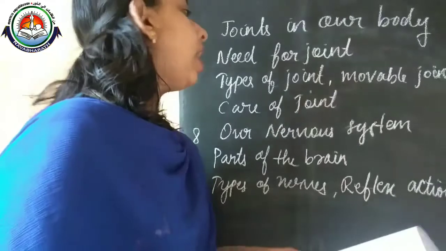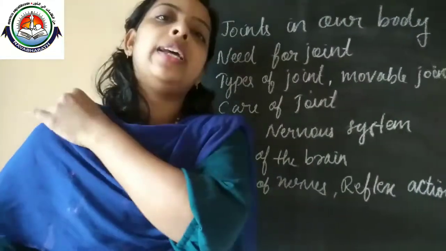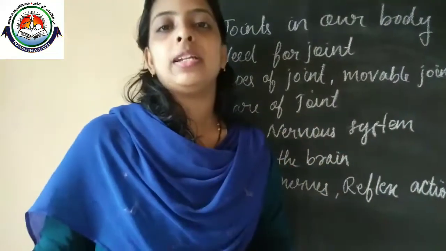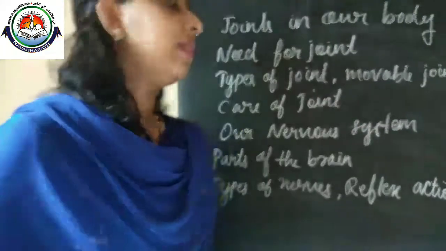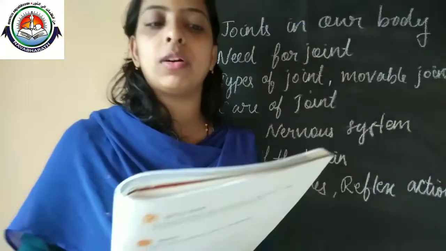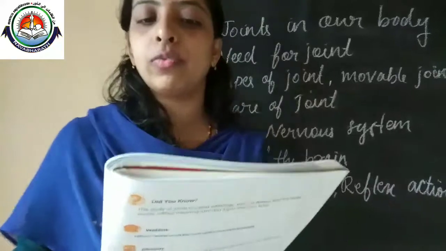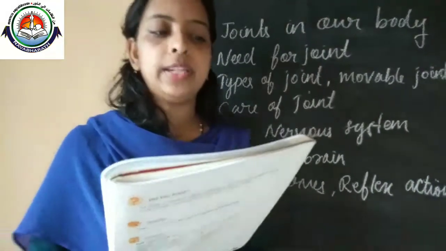Then, how can we take care of our joints? In that session we already discussed the disorders happening in our joints. First we discussed sprain, and why a sprain occurs. Extending, twisting or bending of a joint leads to a sprain.